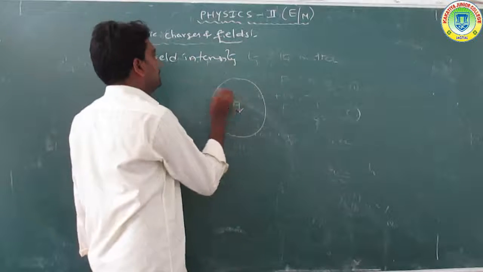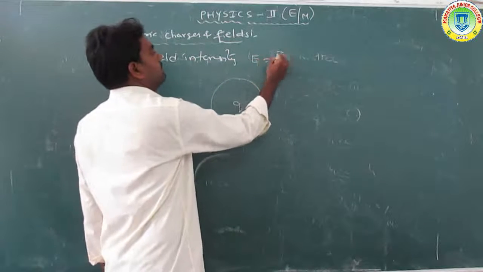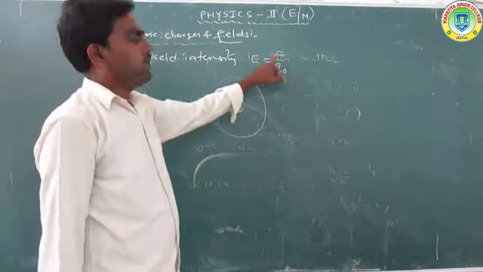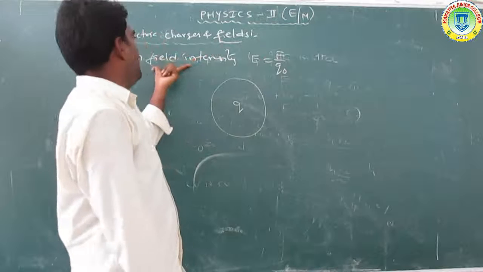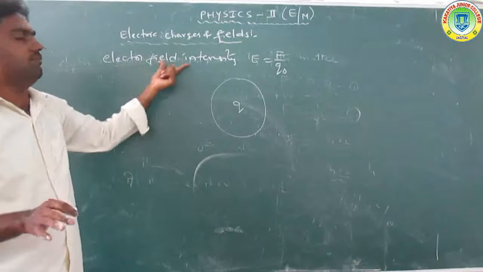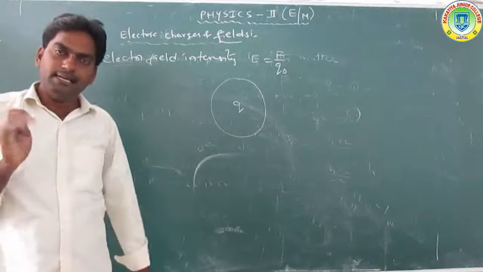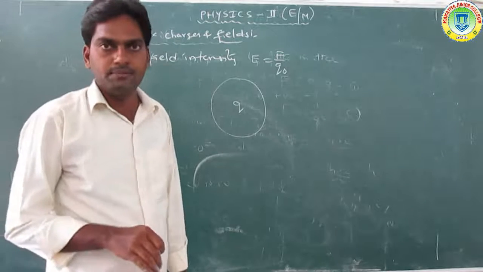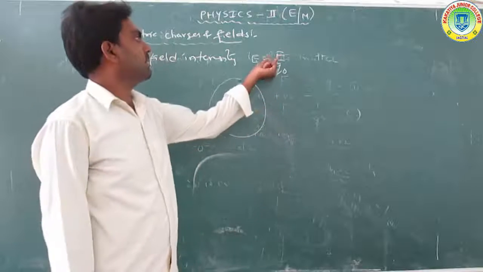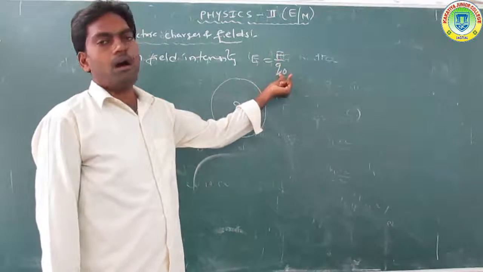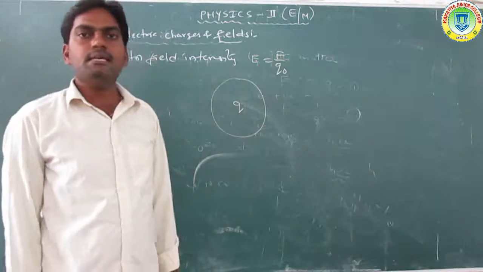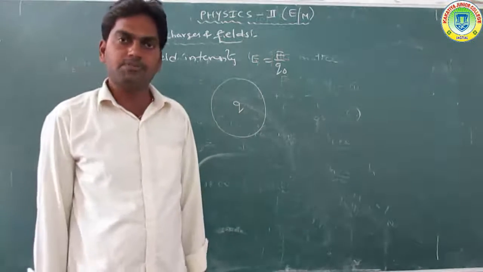Electric field intensity E is equal to F by Q naught, where F is the force. What is the electric field intensity? A force acting on a test charge Q naught is called the electric field intensity. E is equal to F by Q naught.